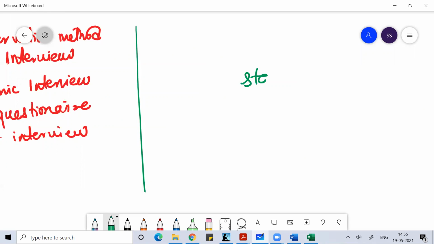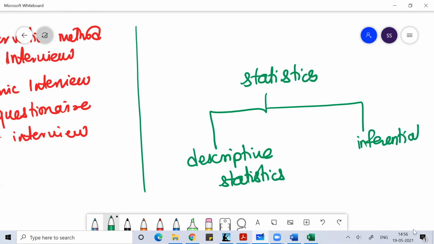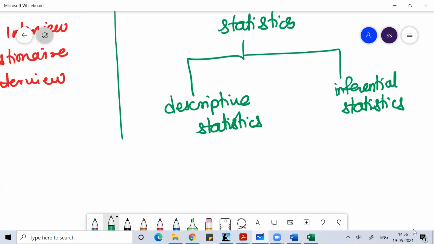There you need to remember this part, that when we are studying statistics, it is primarily of two types. One is called descriptive statistics, and another one is called inferential statistics. Descriptive statistics is all about working on population, and inferential statistics is all about working on sample.